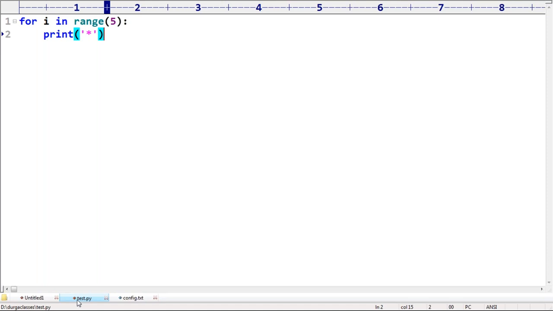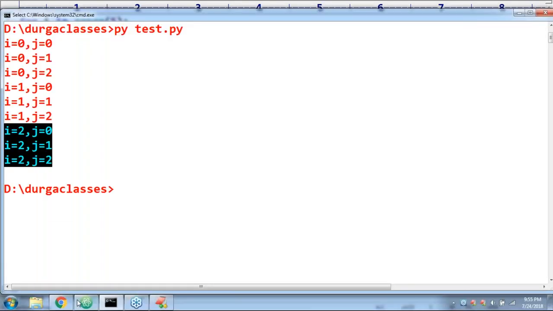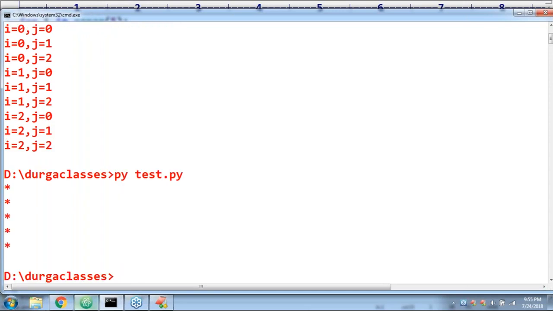If I take it like this, how many stars will be printed? Can you please confirm? More concentration is required. How many stars? Five stars. In how many lines will they be printed? Five lines. Observe, five lines it will be printed. Are you getting stars like this?